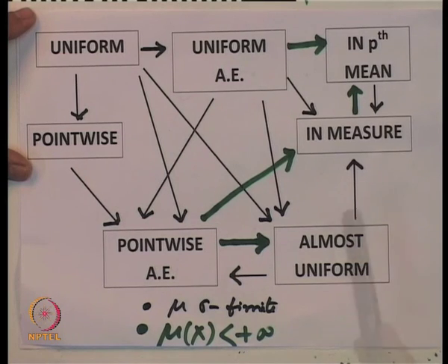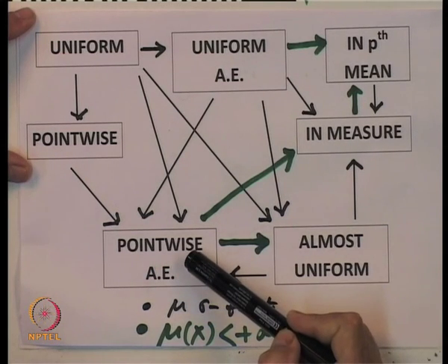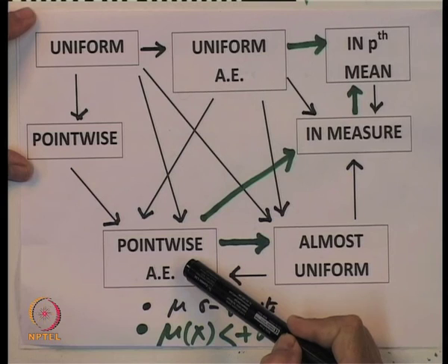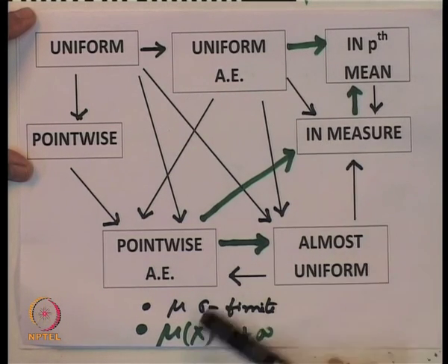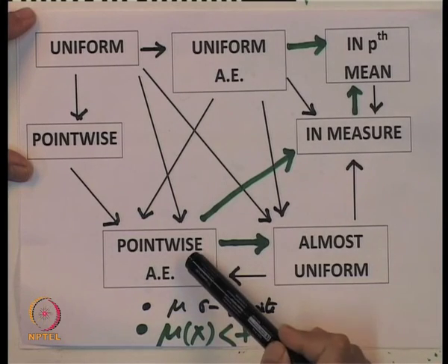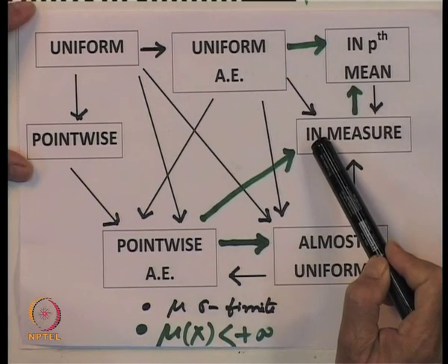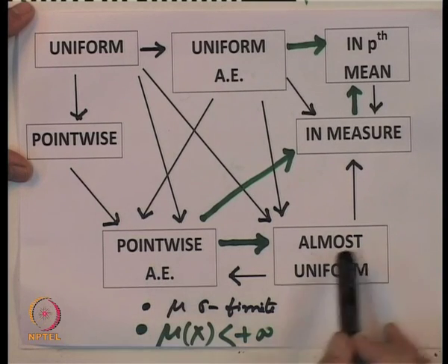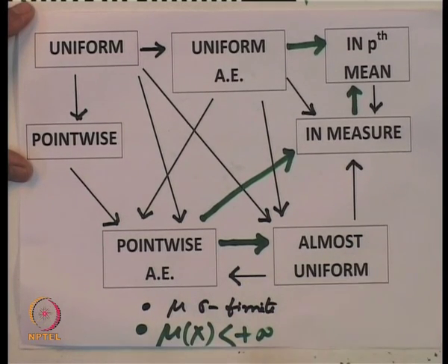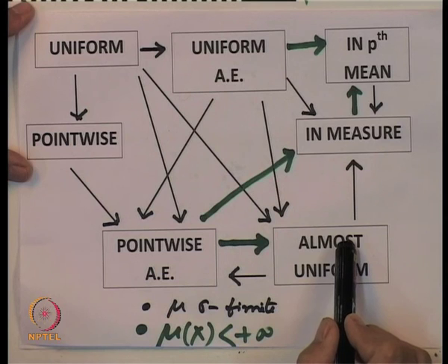We also saw that pointwise almost everywhere convergence in general need not imply convergence in measure, but when the underlying measure space is finite, pointwise will imply convergence in measure. Of course, pointwise almost everywhere need not imply almost uniform, but we showed today that if the underlying space is of finite measure, then pointwise implies almost uniform.